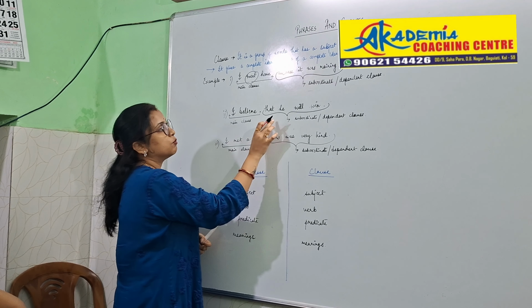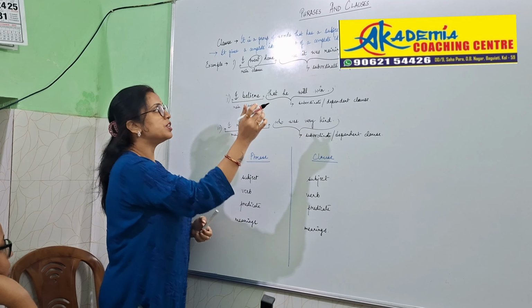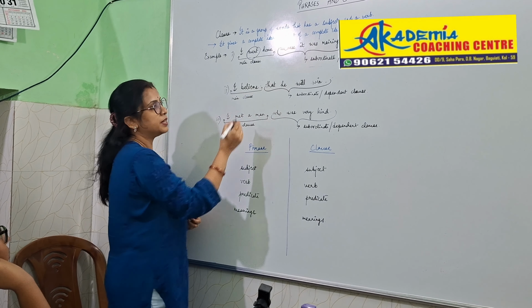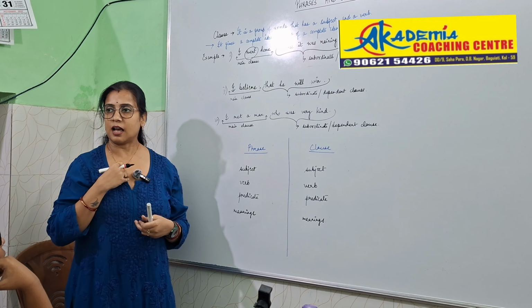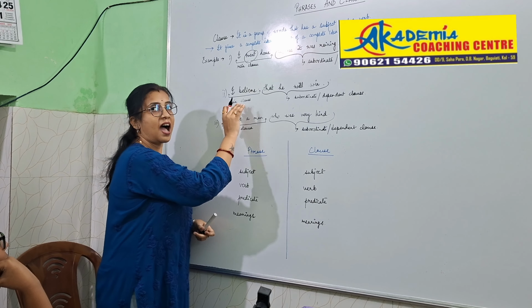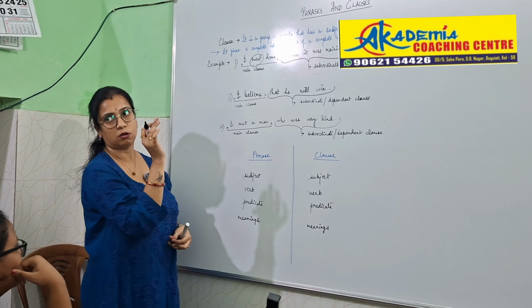I believe that he will win. Now, if I put a full stop after I believe, it's giving you a meaning that I believe something, whatever it is. So, over here, I believe is your main clause or independent clause.